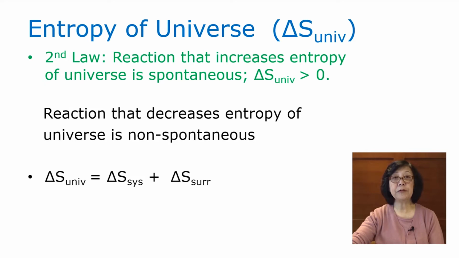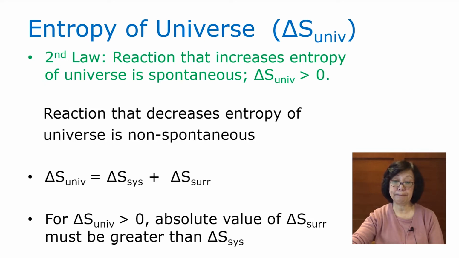The entropy of the universe is made up of the entropy change of the system and the entropy change of the surrounding. For the universe change to be greater than 0, the absolute value of the entropy change of the surrounding must be greater than the entropy change of the system. Now remember, the surrounding and system usually are opposite in sign. When the surrounding becomes greater in entropy, that means the system could be more orderly.